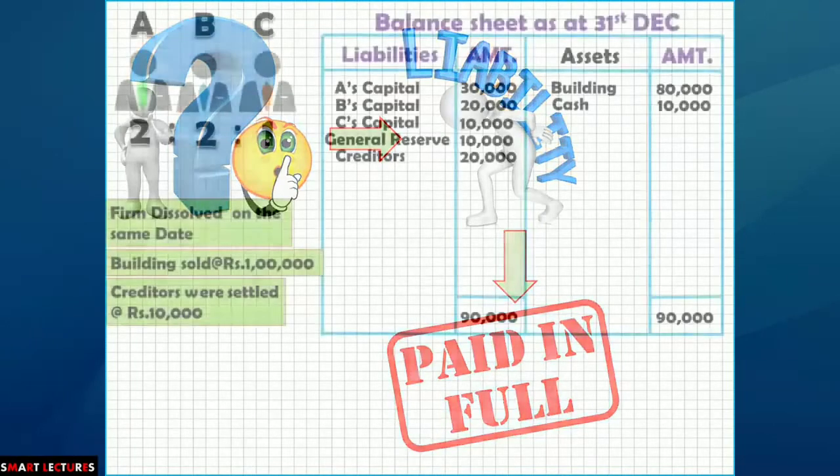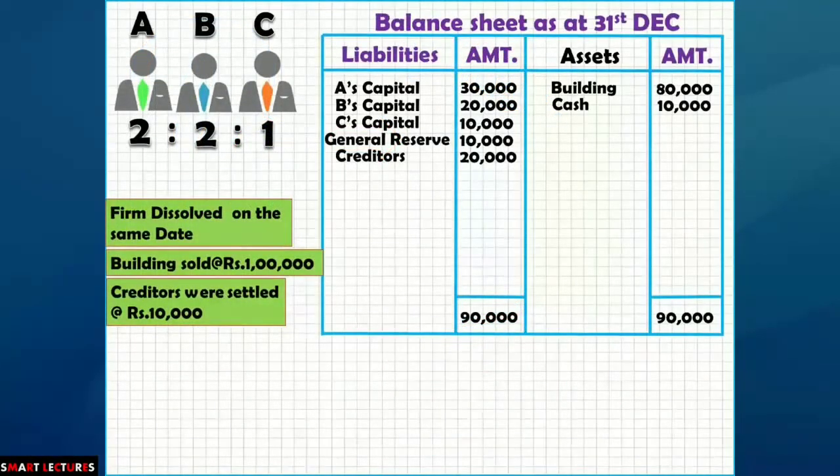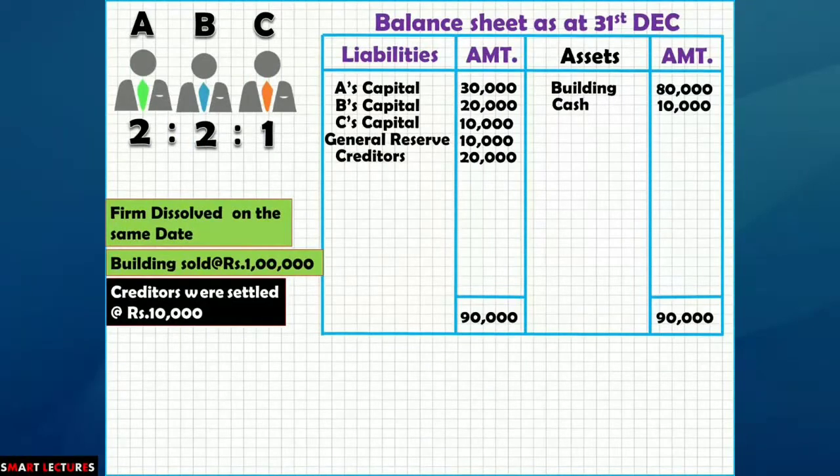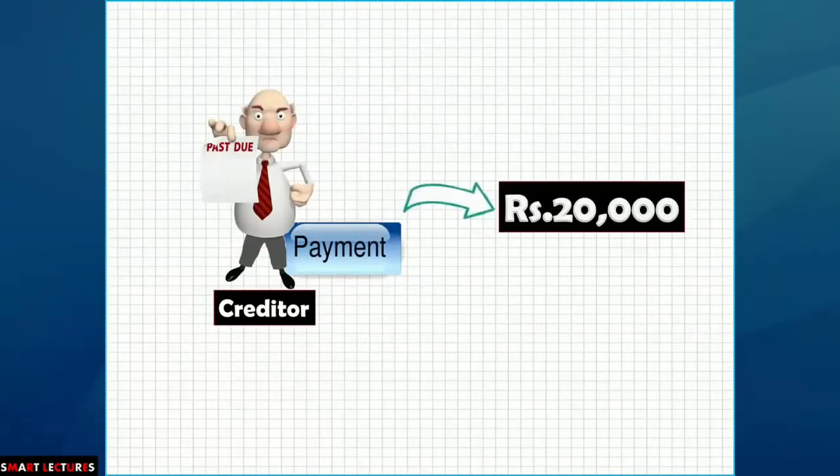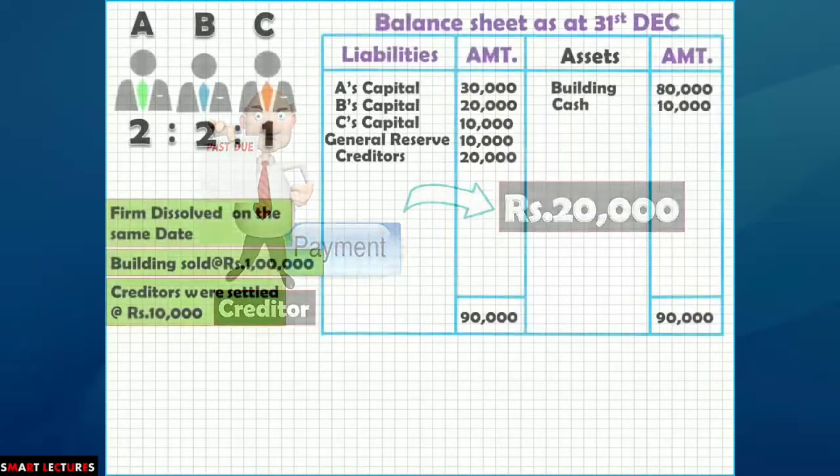For example, in this question, it's clearly stated that creditors were settled at rupees 10,000. If this statement had been missing, it means the question had not mentioned anything about the payment of creditors. We would assume that creditors were paid at rupees 20,000. Anyhow, let's start the question.